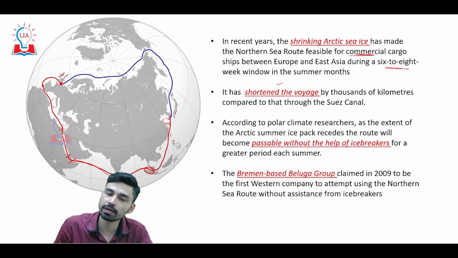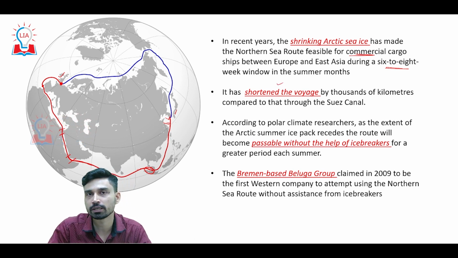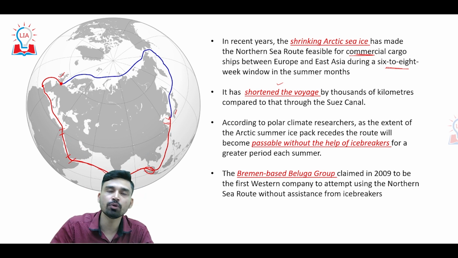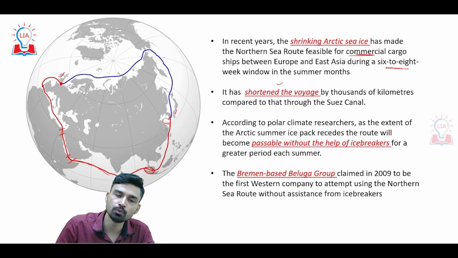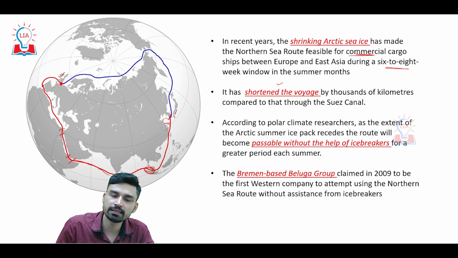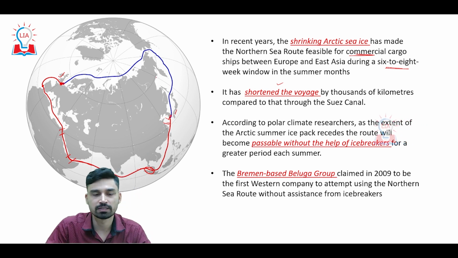Basically, it has shortened the voyage by thousands of kilometers compared to the actual Suez Canal. If we try to understand this, look at this map here. The red route shown here is the conventional route passing through the Suez Canal, while the blue route shown here is a northern sea route that is connecting East Asia and Europe, basically the UK in this case, for example.